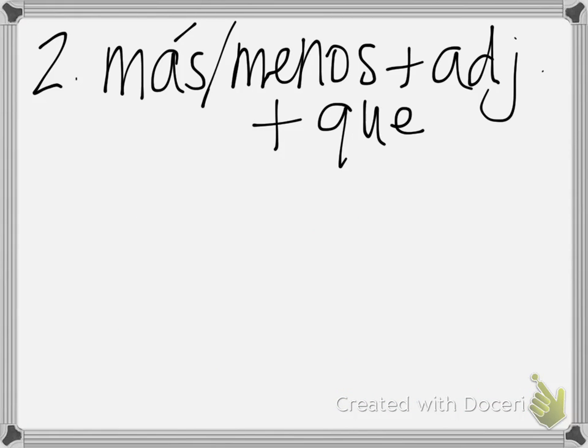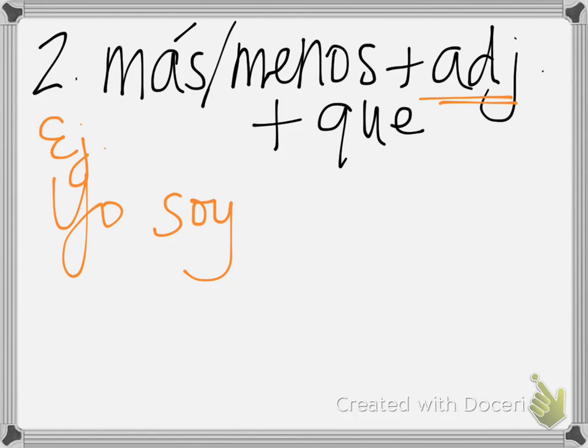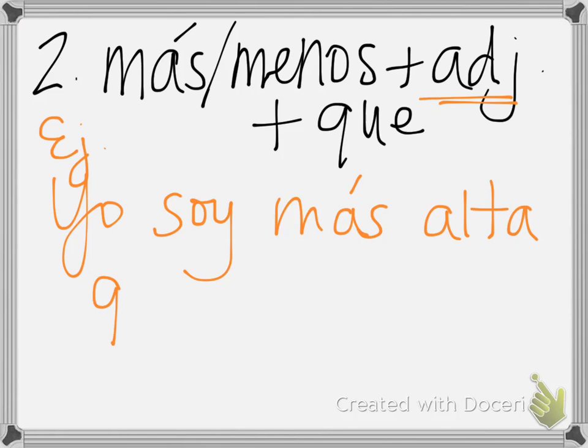Okay, for número dos, we have más or menos with an adjective and then the word que. And this is making a comparison between two people, between two items, between two places, whatever. So, example here would be, to talk about that you're more or less something than someone else. So here we do have to include an adjective as well. So if I wanted to say that I am taller than my sister, or I am more tall than my sister, I would say yo soy más alta que mi hermana.